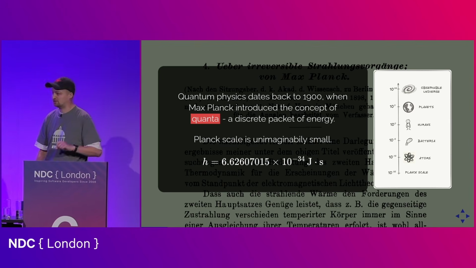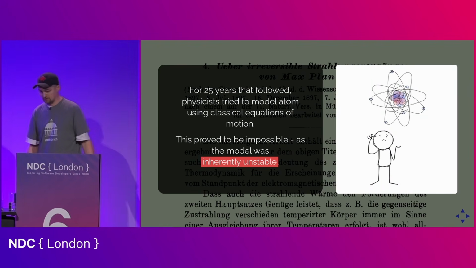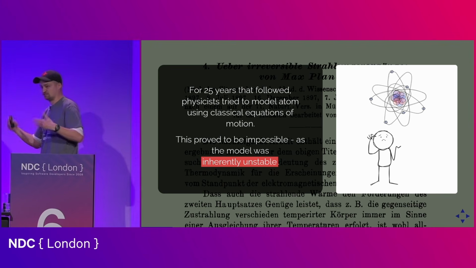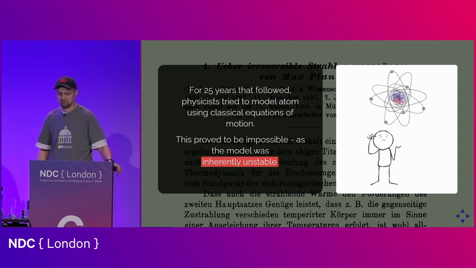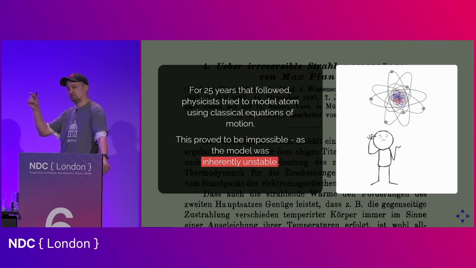But this is when the revolution was started. And for about 25 years that followed, physicists tried unsuccessfully to model an atom. The reason they were unsuccessful was that the idea of an atom at that time was, and I think it is still in the heads of many people because it's just such a useful analogy, that an atom is sort of like a mini solar system, right?